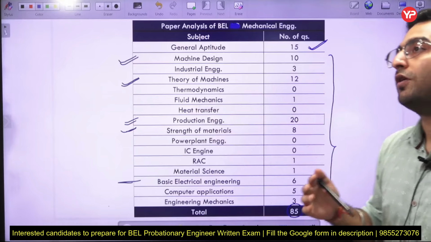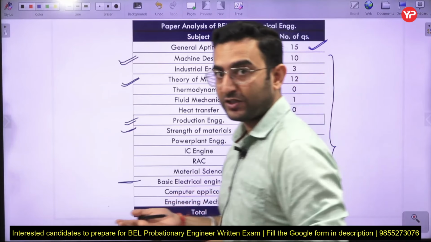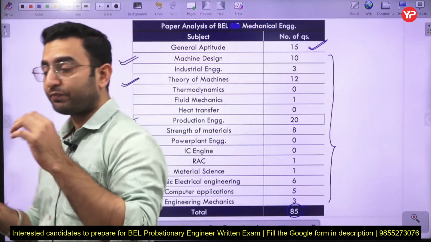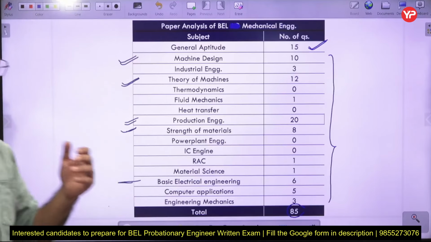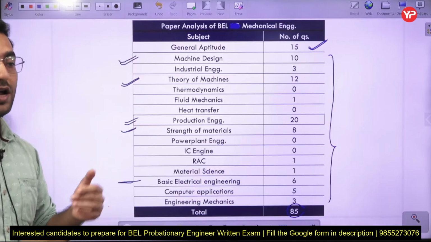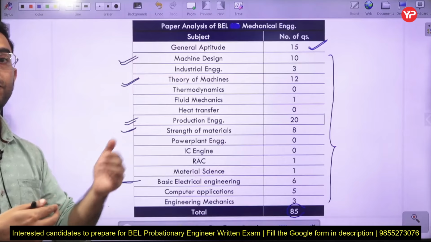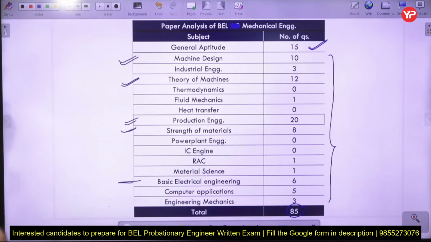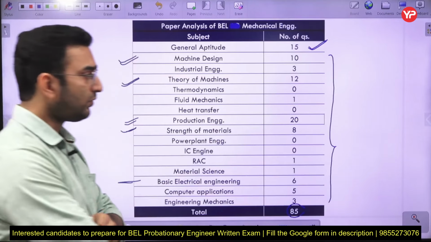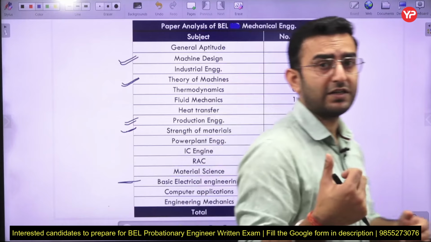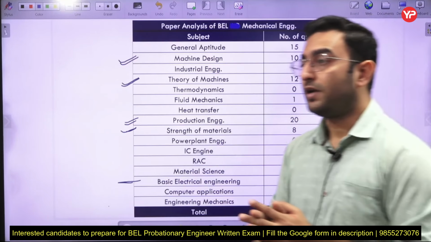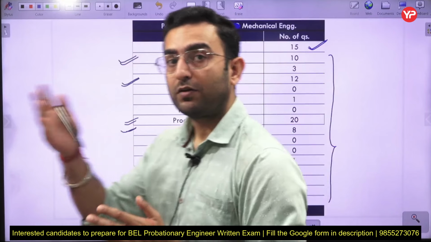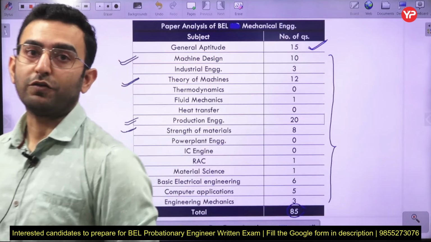As you are going for BEL probationary engineer, you can expect that they may ask you questions specifically related to the mechanics part. A large number of questions can be framed from that part, because they deal with that project only. In the last two previous analyses we have seen that they ask questions from their own subjects, which are important from their project point of view.